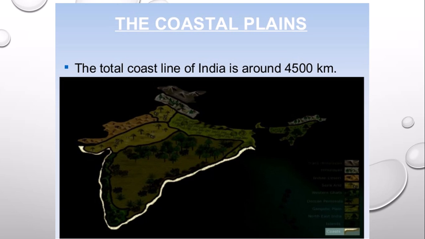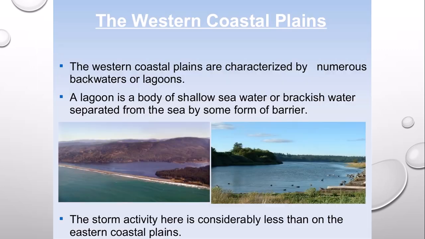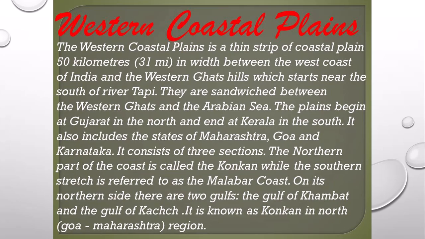known as the western coastal plains and the eastern coastal plains. So the Indian coastal plains are divided into 2 divisions, the western coastal plains and the eastern coastal plains. So first we learn about the western coastal plains. It is actually between Western Ghats and Arabian Sea. It extends from Rann of Kutch in the north to Kanyakumari in the south, and its width varies from 10